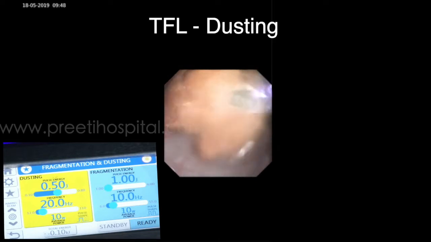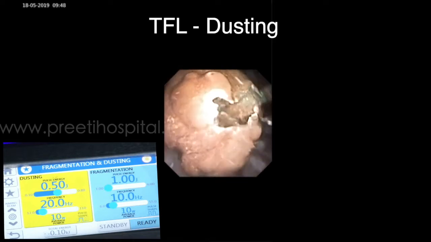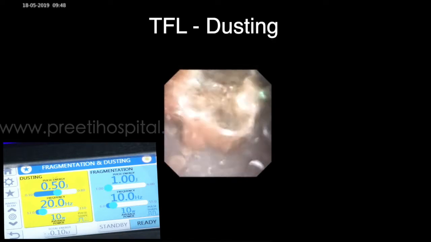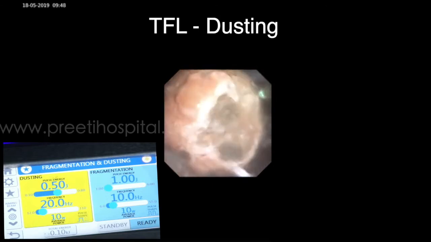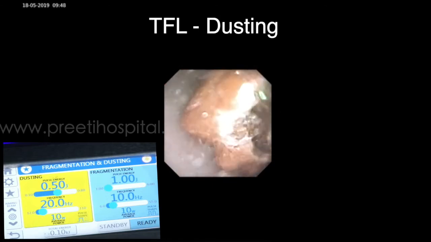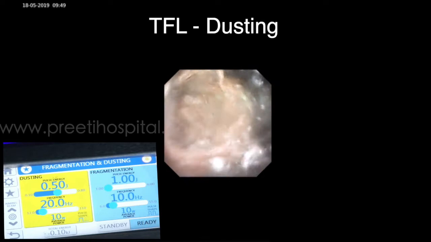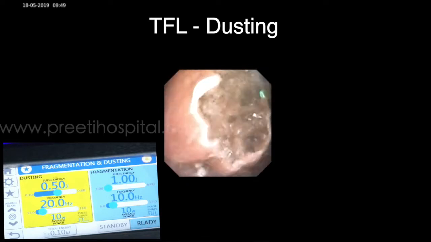Now we will start TFL and small stone dusting. There is a small stone in the pelvis which is freely moving. Better to dust it or push it into the calyx. The small stone dusting mode is 0.5 joules and 20 Hz. Better to keep the energy low so that it will not move.